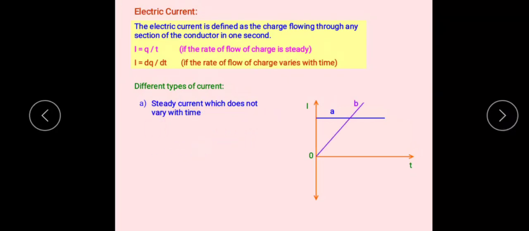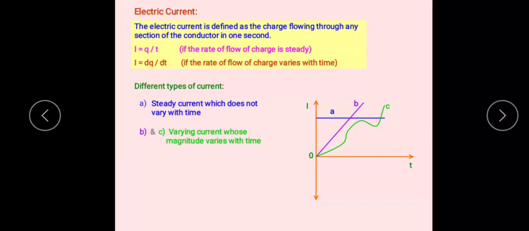Then this is the curve B, and this is the curve C. See here, in curves B and C, current variation takes place. The current's value starts at 0, and the current increases with respect to time, and there is a variation of current like this. So in case B and case C, the variation of current takes place whose magnitude varies with time.